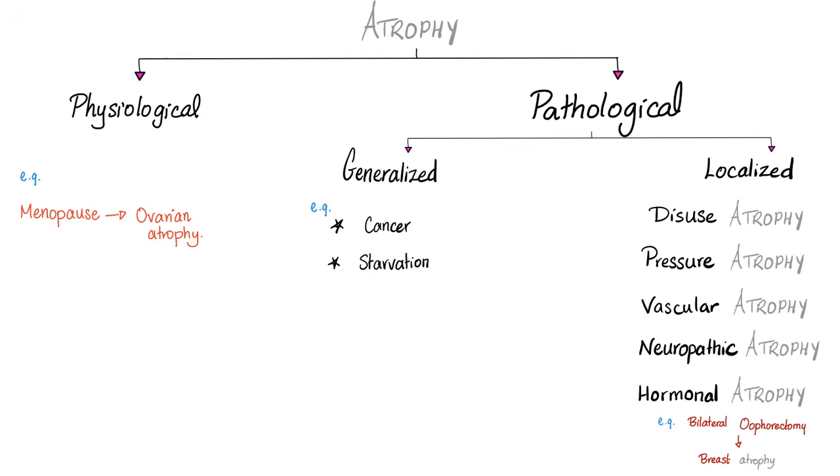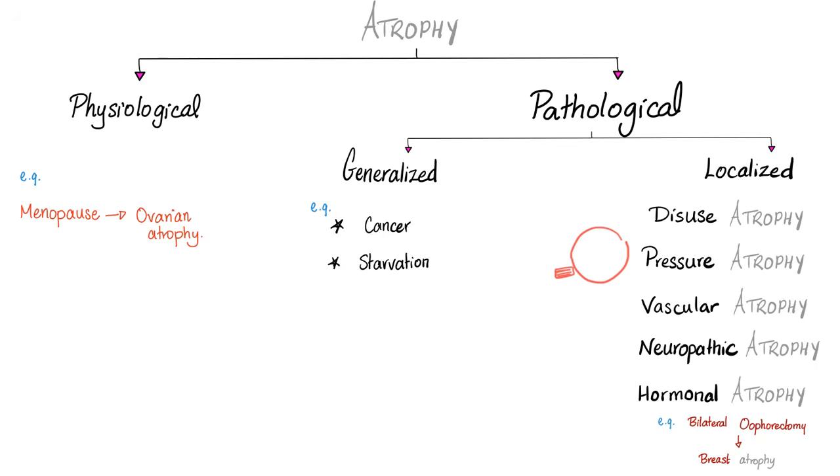Disuse atrophy. You're not moving your left arm, you can get some atrophy. Pressure atrophy. Like a stinking cancer, and this stinking cancer obliterates the organ next to it. And this is an example of atrophy caused by pressure. Vascular atrophy. Yeah, no blood supply, no food, I will starve. Neuropathic. No nerve supply, my muscle will crumble.